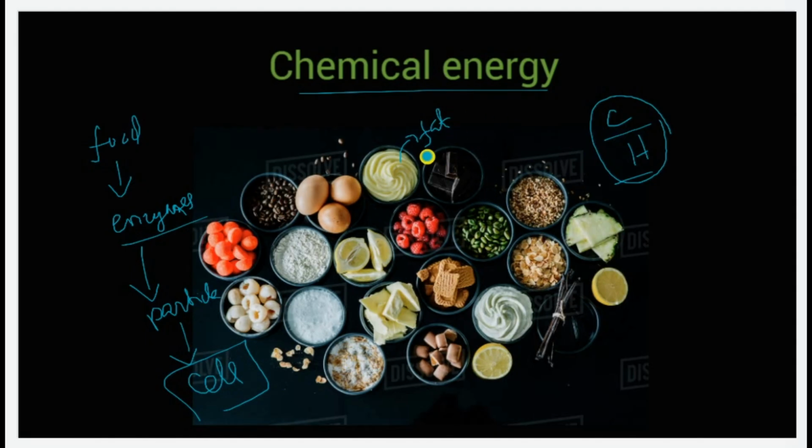So because of the chemical reaction of either the fat or the carbohydrate with the enzymes or the acid present inside the body, energy is released. That energy is called the chemical energy. So the energy released as the result of a chemical reaction is called the chemical energy.